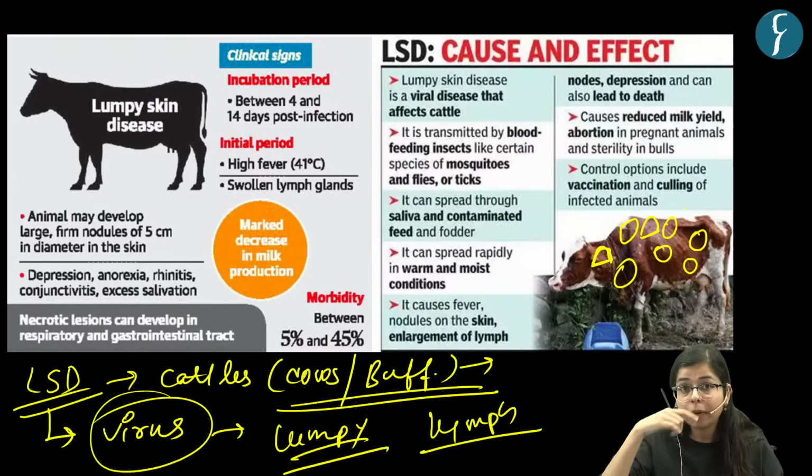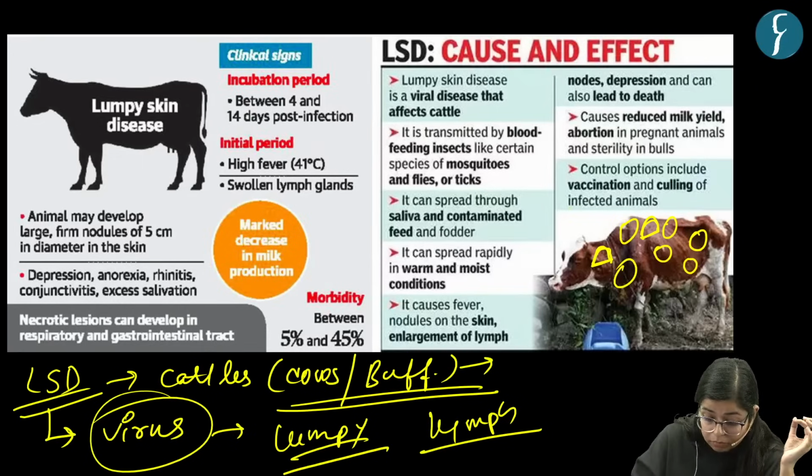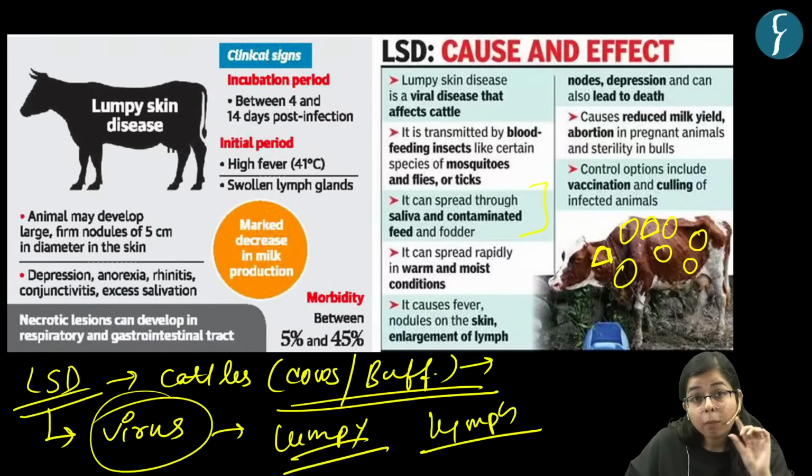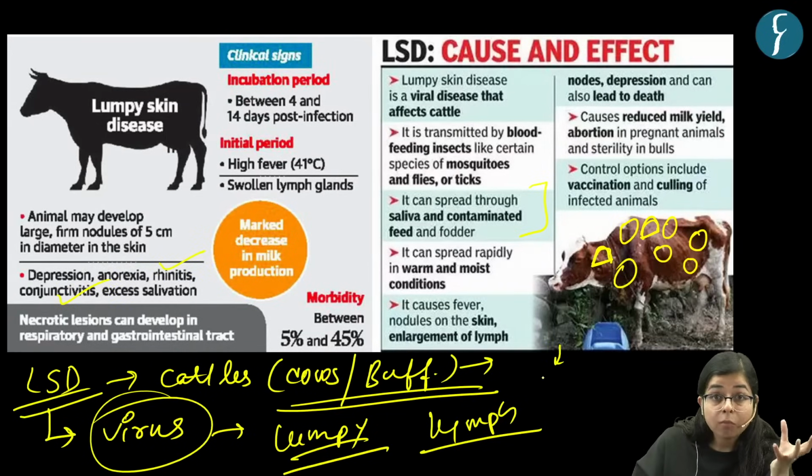Some kind of lump occurs in the skin of this cattle, and these lumps are the infection in the lymph node. And apart from this, other symptoms include high fever to that cattle, right? And it also causes the signs of depression in the cattle, excessive salivation, and finally there is a high morbidity rate or the death rate.